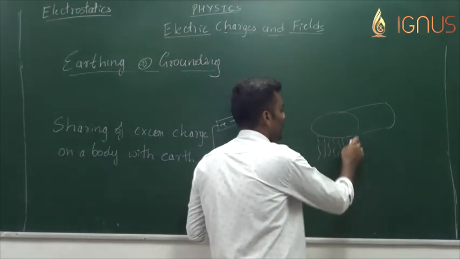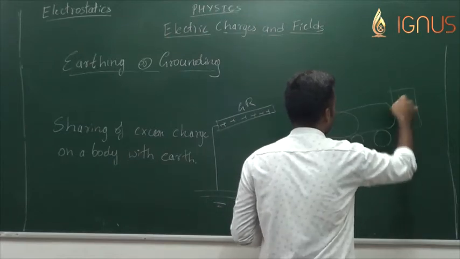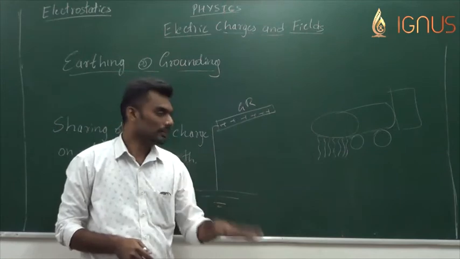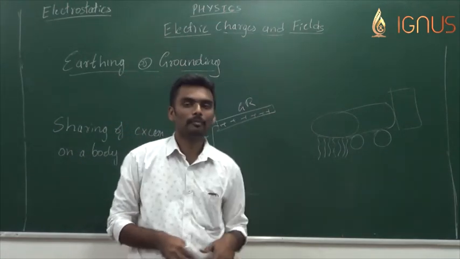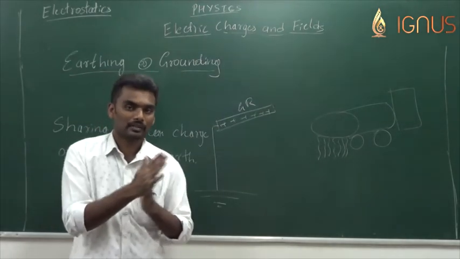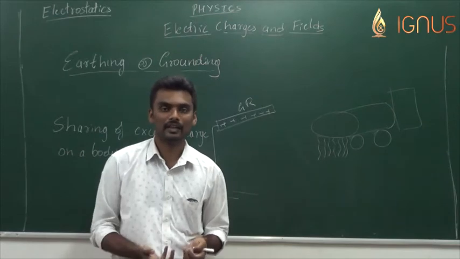Why do you need them? Even though the truck is one as a whole, it has individual parts in it, and when the truck accelerates and brakes are applied, the individual parts rub with each other. Once they rub with each other, there is a possibility of getting charged.